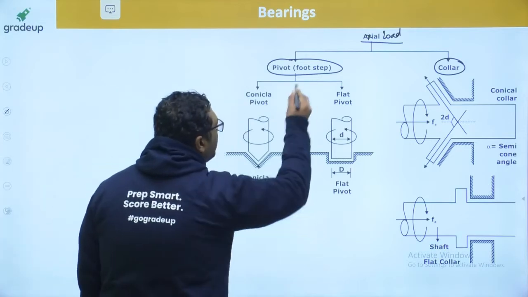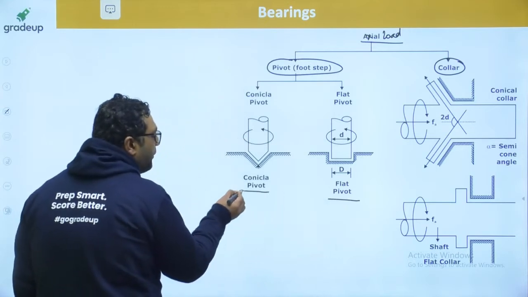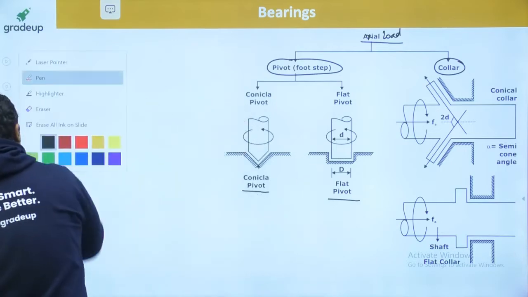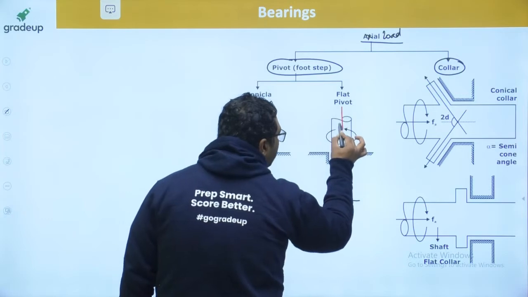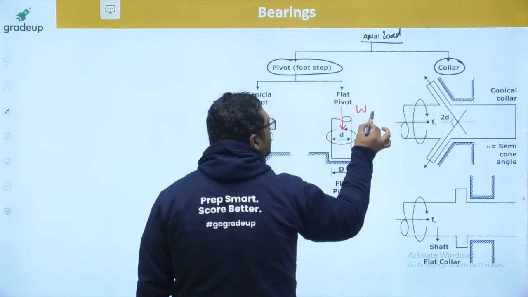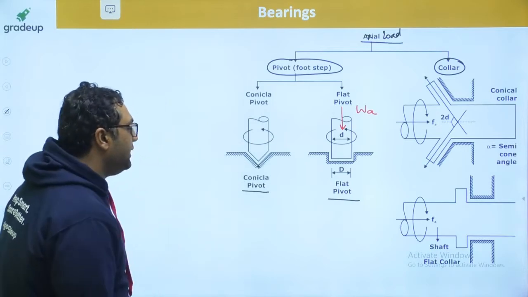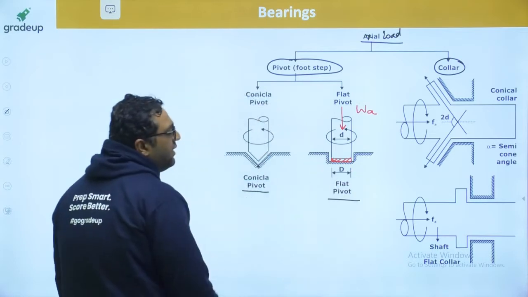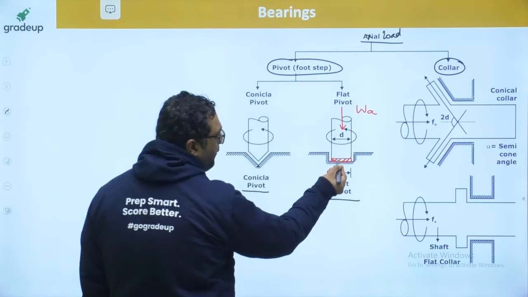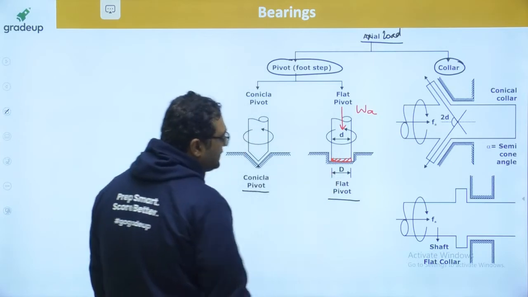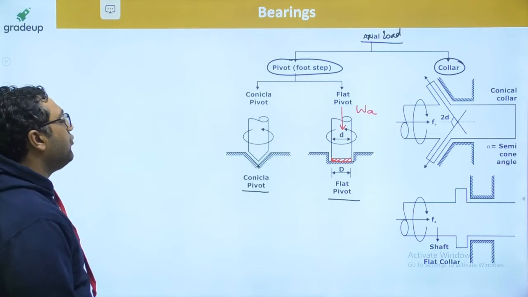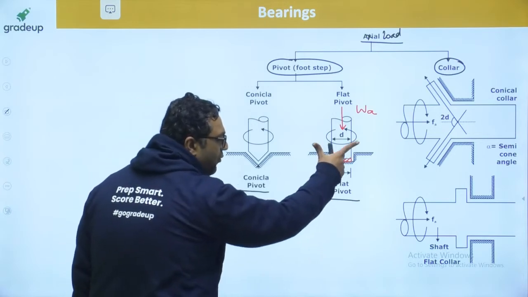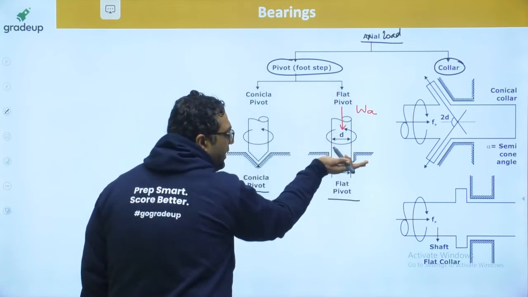Like this is pivot bearing; this is flat pivot, this is conical pivot. If you see the flat pivot, this is the shaft, this is the bearing surface. Obviously the load will be coming in the axial direction, and this is the friction surface. Whenever it will be rotating, this surface will be providing some friction. In this type of flat pivot bearing, the shaft will be rotating like this with omega, and this friction surface will be providing the friction. And this axial load is borne by this bearing.